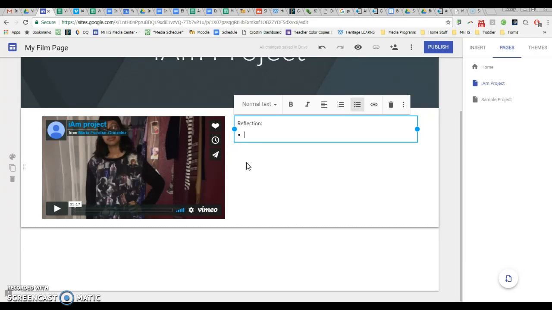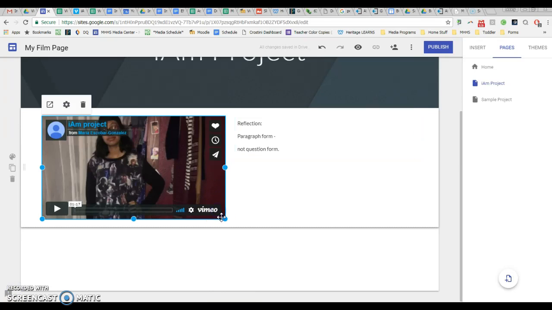So you are going to write out your reflection in paragraph form, not question form. So don't paste my questions in there and then answer them. I want you to create a paragraph that answers all of those questions. Be sure you are using complete sentences, proper capitalization, and proper punctuation.